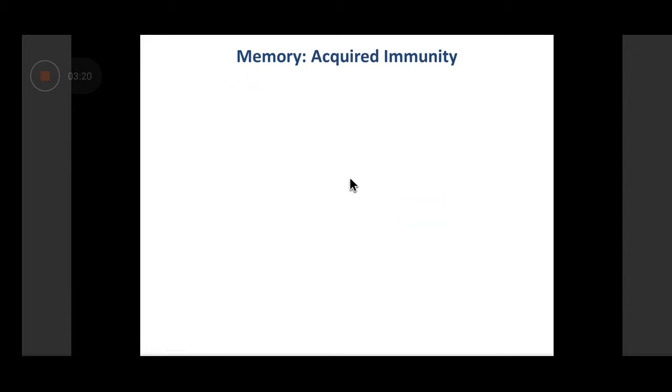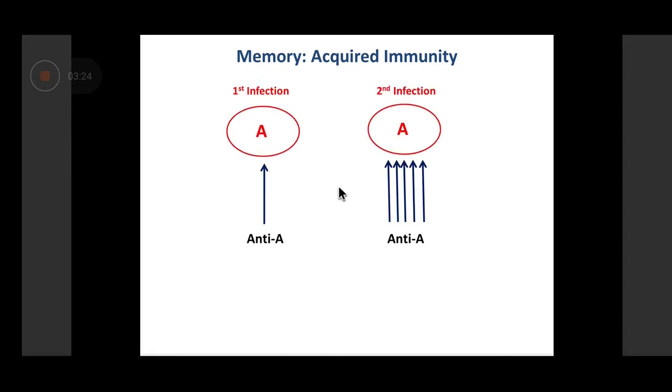Now what happens with acquired or adaptive immune response? Let's see. First time a particular pathogen causes the infection, you develop an immune response against that. It will be specific to that. Suppose it is, let's call it A, you develop anti-A. After a few months or years, when you recover from infection caused by A, the same organism causes the infection again.